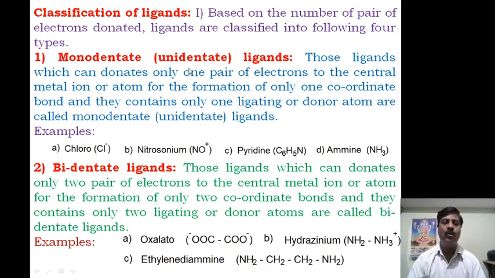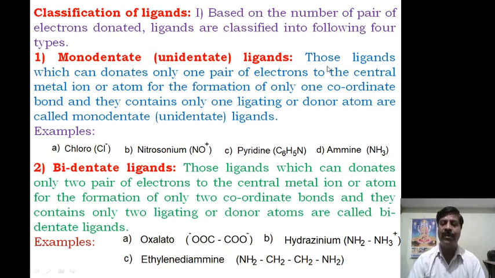Here mono means single, dentate means it has the ability to donate. The donor group will be one, or the ligating atom will be one. Therefore it has the capacity to donate only one pair of electrons to the central metal atom for the formation of only one coordinate bond with the metal. Hence it is called monodentate.